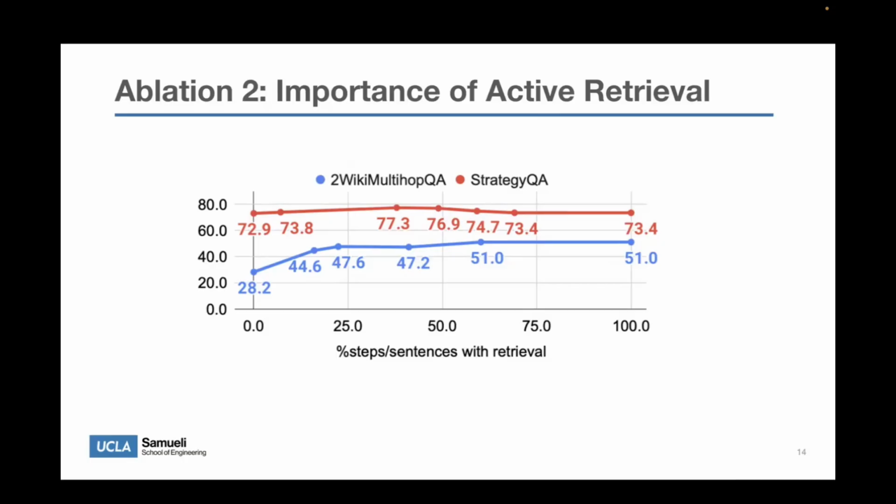On StrategyQA, the effect is even more pronounced. Performance actually drops when the retrieval percentage goes beyond 50%, indicating that excessive retrieval can introduce irrelevant information and disrupt the generation process. So, retrieval is helpful, but unnecessary retrieval can introduce noise.